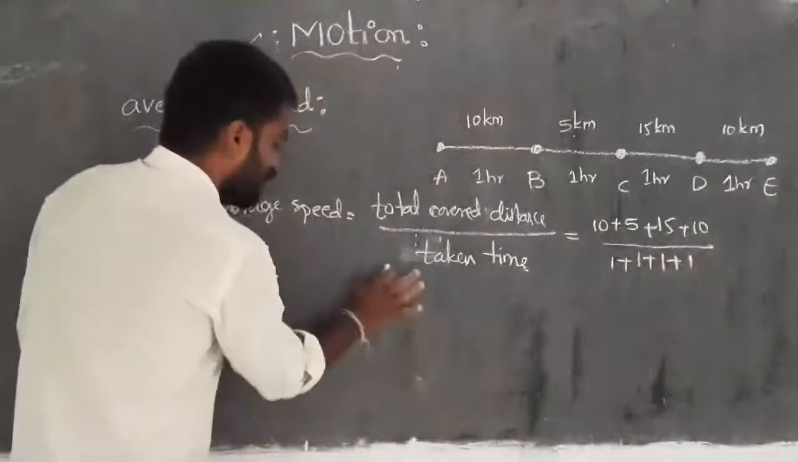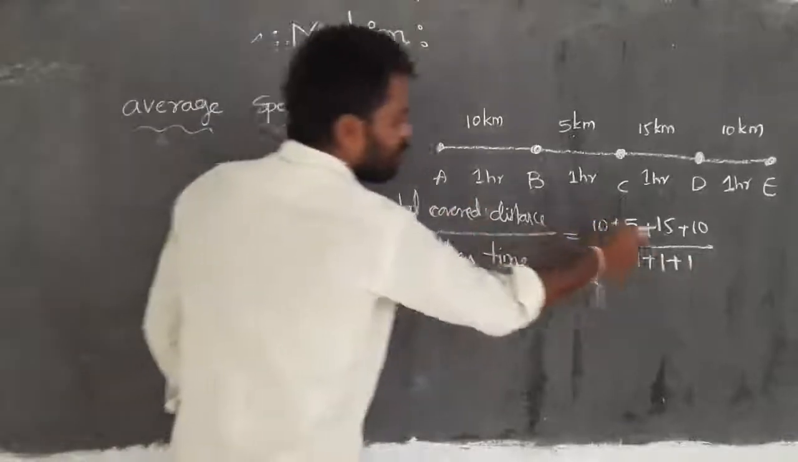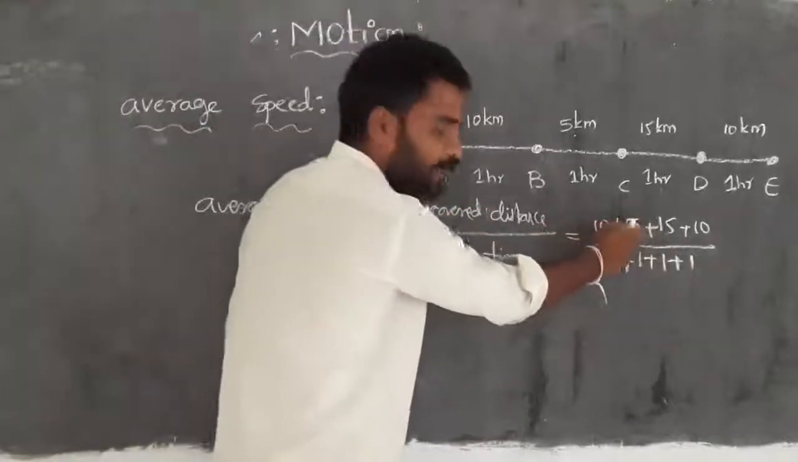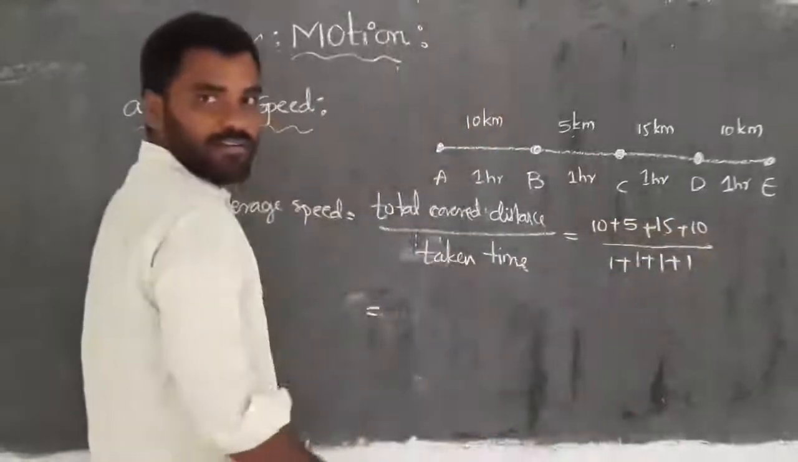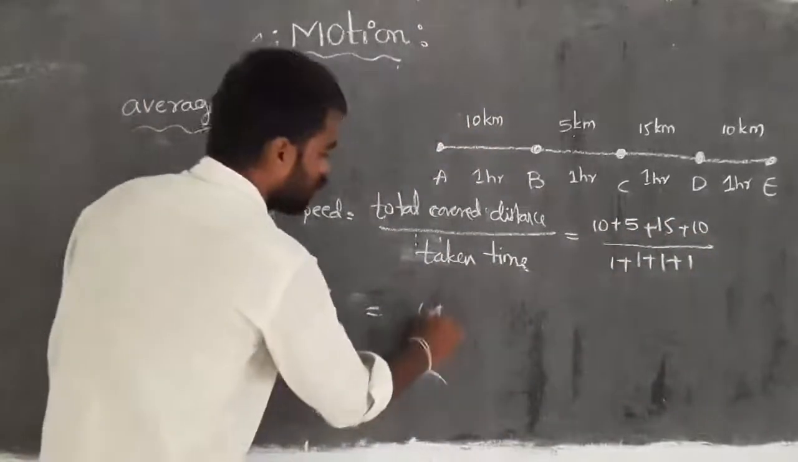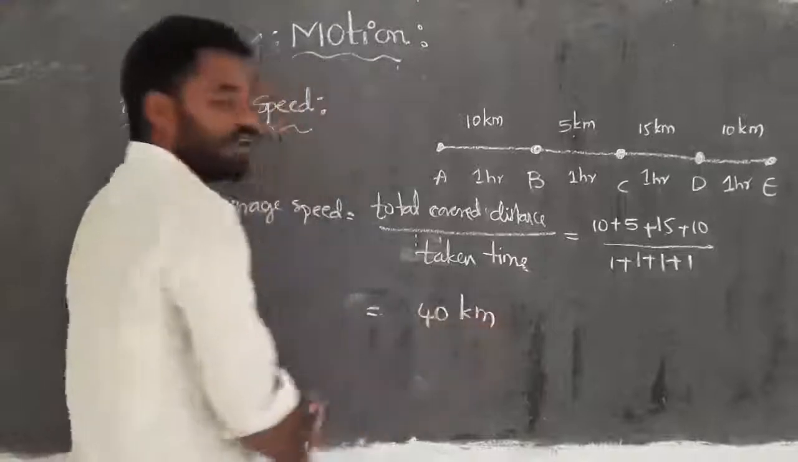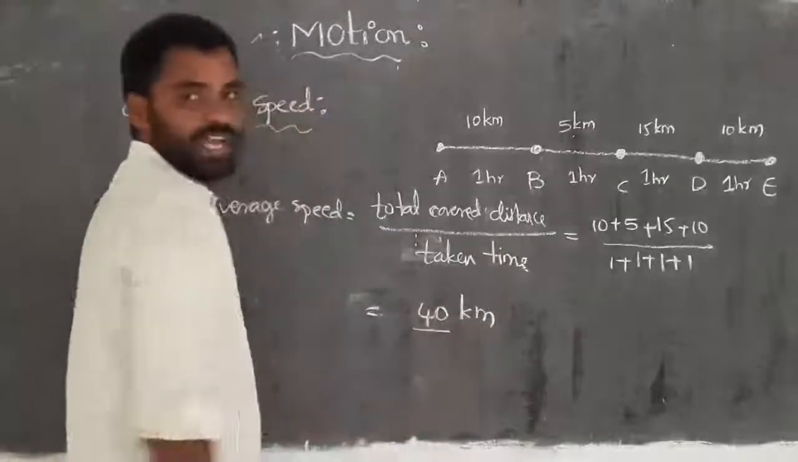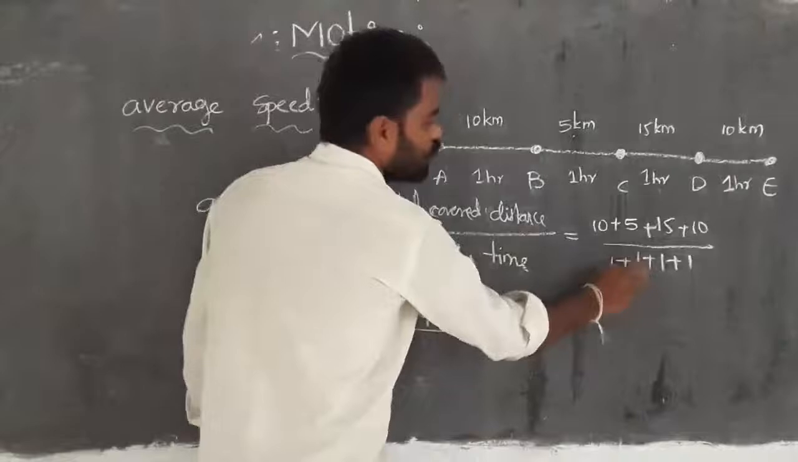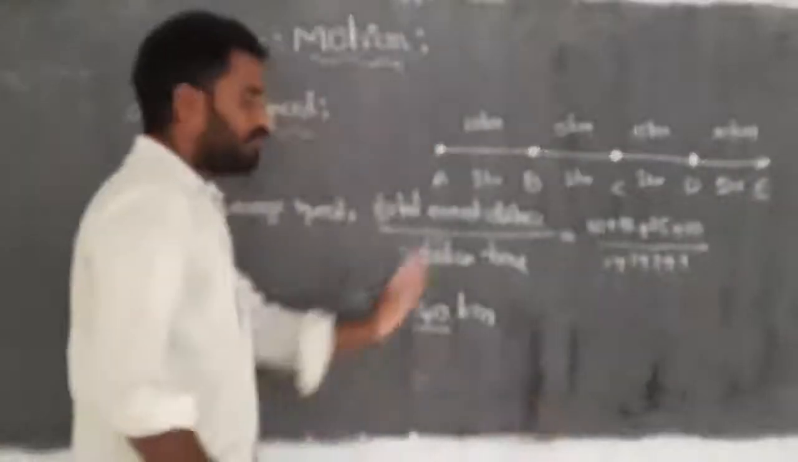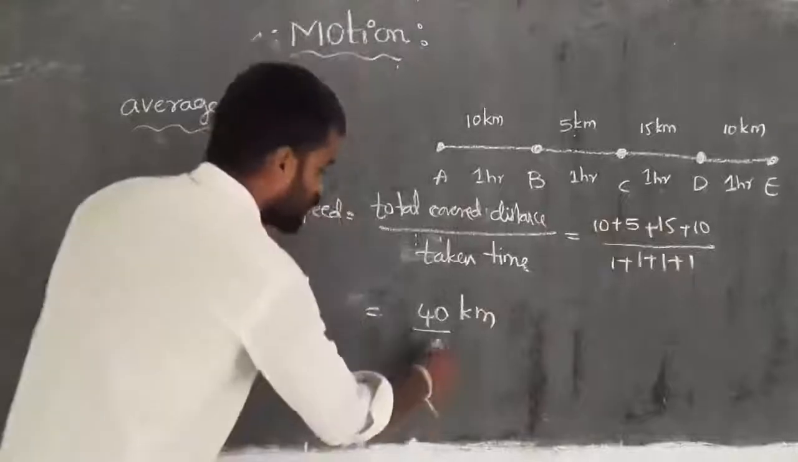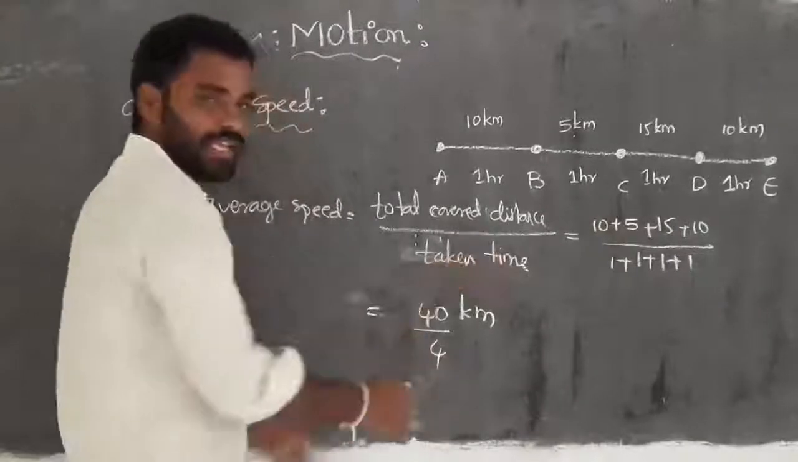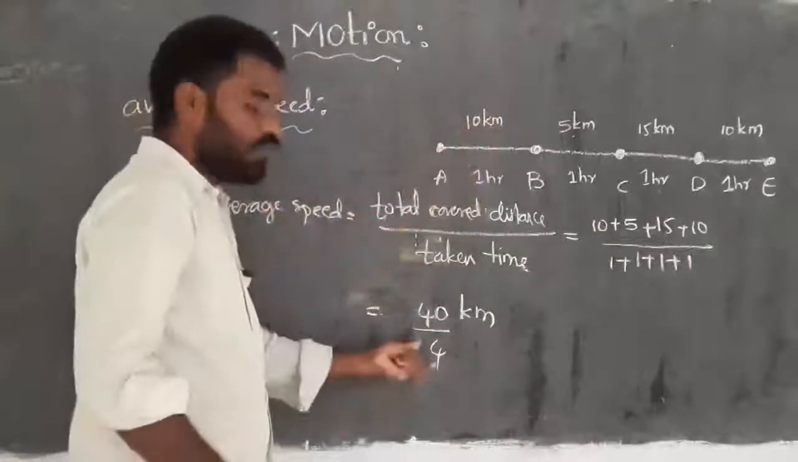Then the value of all these things: 10 plus 5 is 15, 15 plus 15 is 30, plus 10 is 40. So the total distance is 40 kilometers. Then how much time? So this is 1, 2, 3, 4. Right? 1 plus 1 is 2, 2 plus 1 is 3, 3 plus 1 is 4. So the total time taken to finish the entire journey is 4 hours.